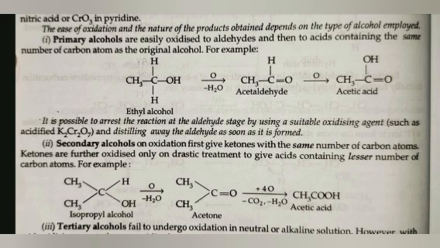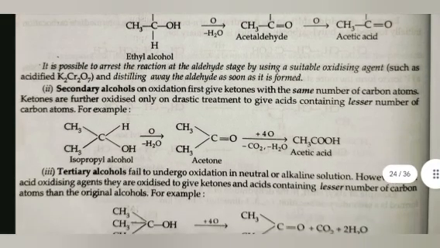First, primary alcohols are easily oxidized to aldehyde and then to acid containing the same number of carbon atoms as the original alcohol. For example, ethyl alcohol gives rise to acetaldehyde, which gives rise to acetic acid on oxidation. It is possible to arrest the reaction at the aldehyde stage by using a suitable oxidizing agent such as acidified K2Cr2O7 and distilling away the aldehyde as soon as it forms.